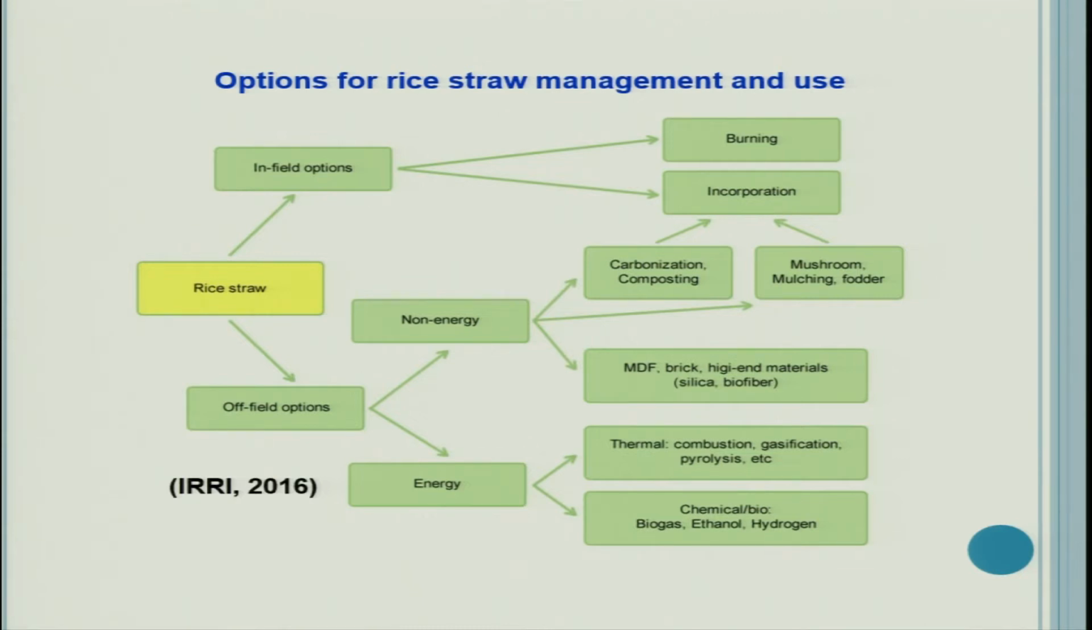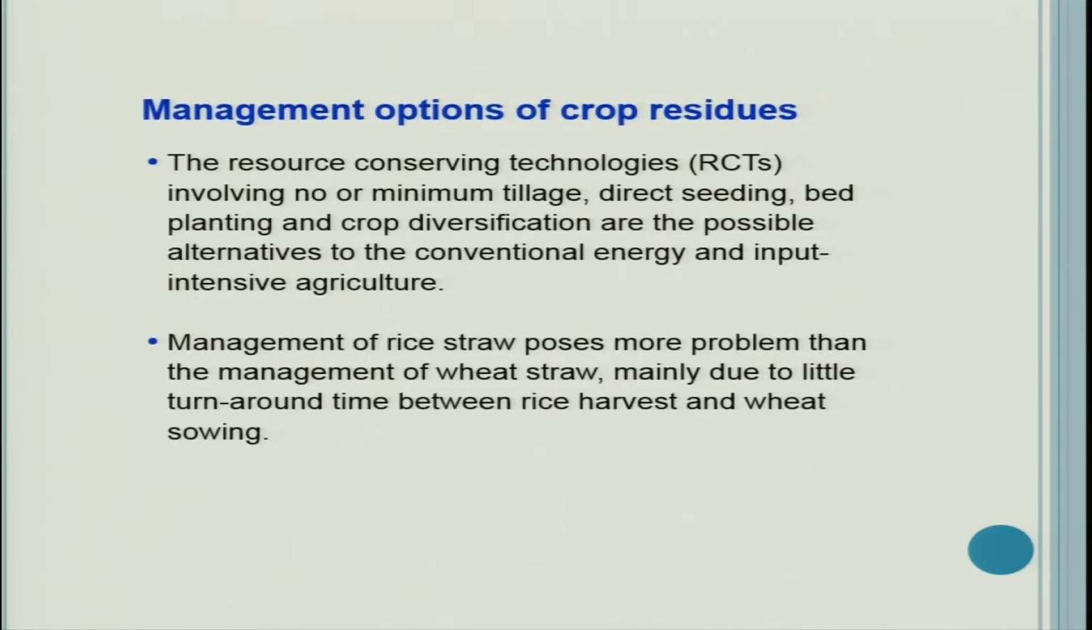can be produced. Non-energy use also includes mushroom, mulching, fodder, and then other non-energy uses: carbonization, composting, and the material which is obtained after composting or after mushroom cultivation can be very well incorporated into the soil. So, please try to understand this branched picture. So, there are several management options.